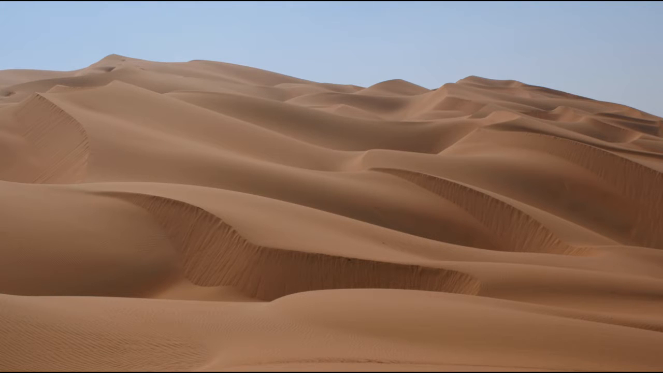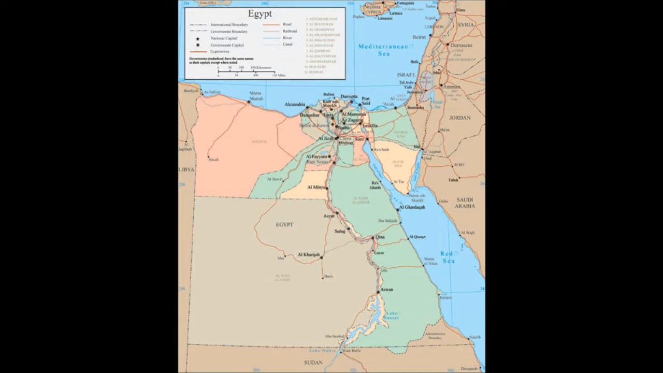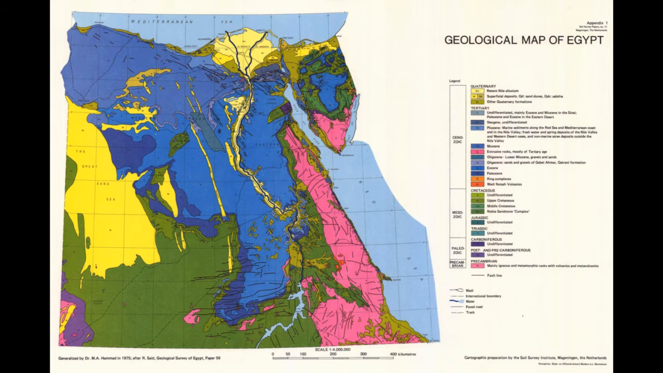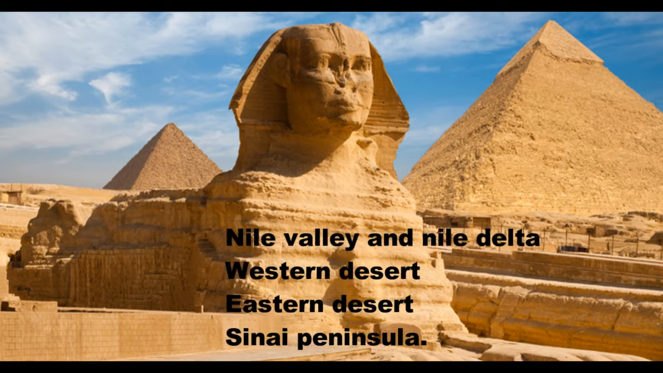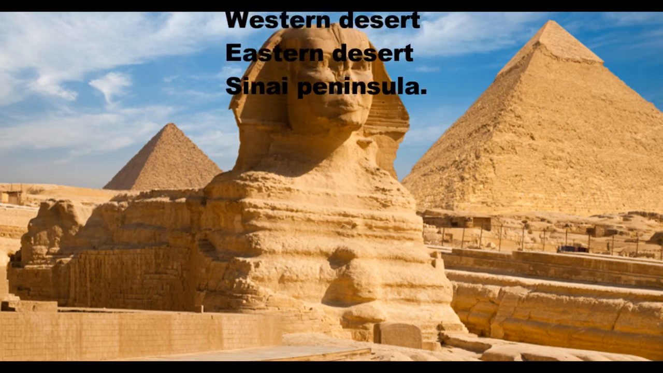The area of Egypt is full of desert. Egypt is divided into 27 governorates. The governorates are further divided into regions, which contain towns and villages. Each governorate has a capital. Geologically, the history of Egypt has produced four major physical regions: the Nile Valley and Nile Delta, the Western Desert, the Eastern Desert, and the Sinai Peninsula.